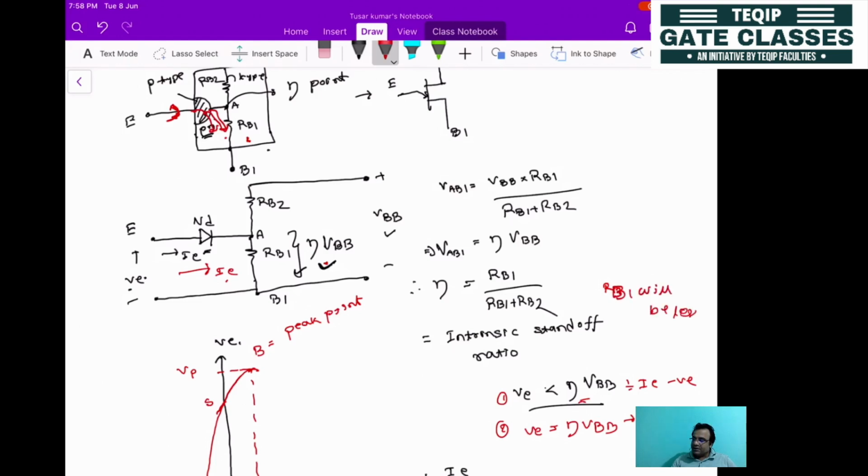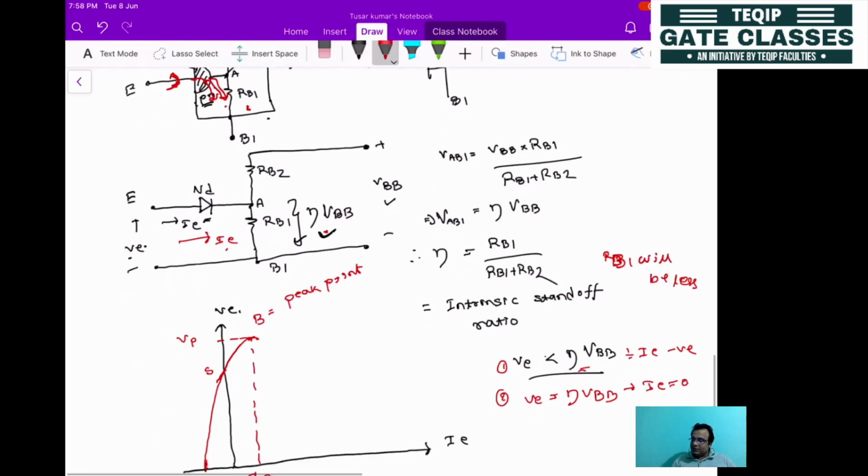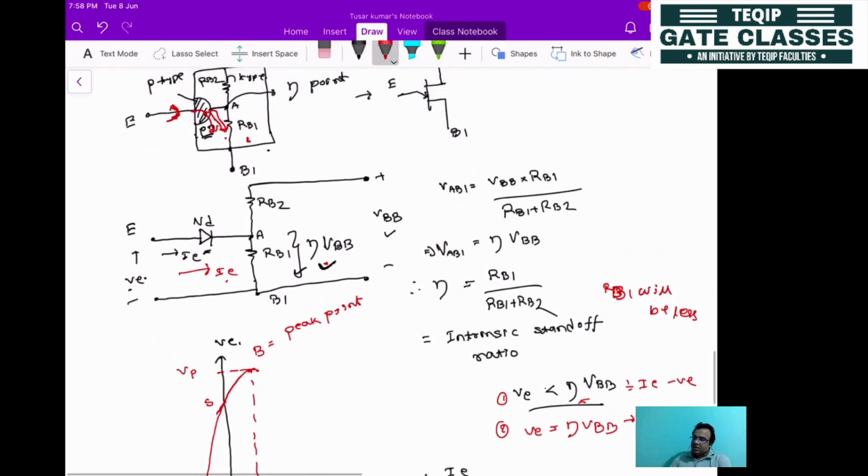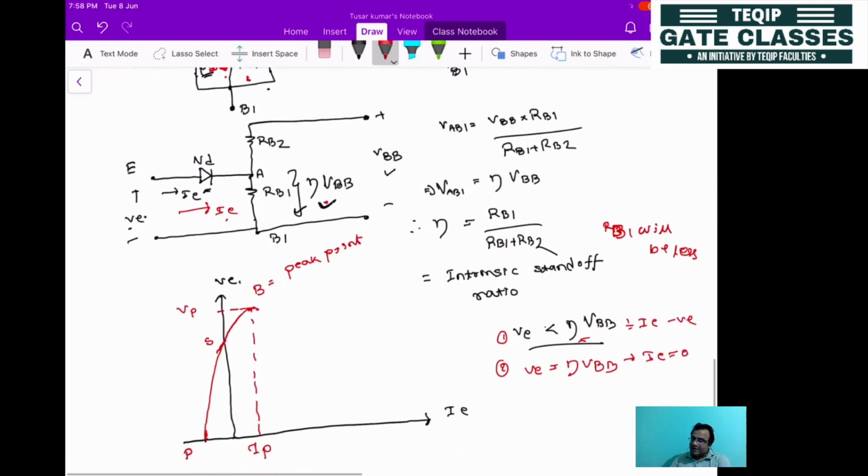What will be the reason? That means RB1 will decrease. RB1 decreasing means the current is increasing, but the voltage is remaining constant. If you represent this resistance as RE, that is VE divided by IE. Now IE is increasing, but VE is remaining constant, so RE will decrease. How to show that? That will be shown here. It will be falling down.